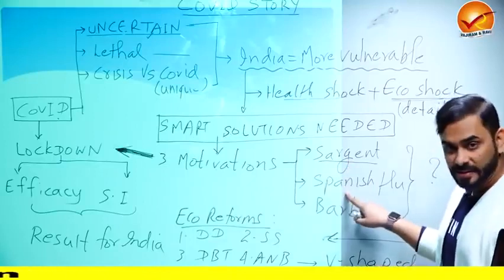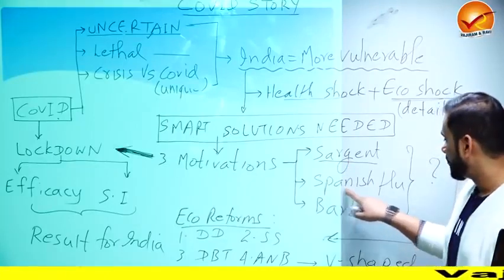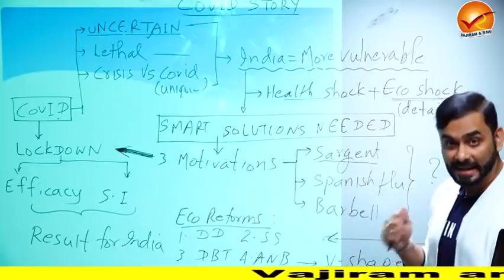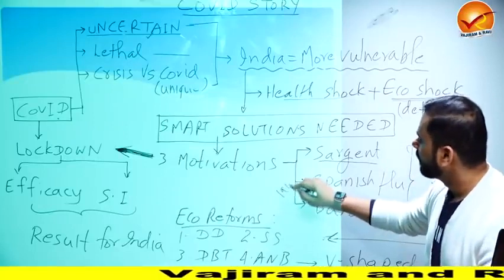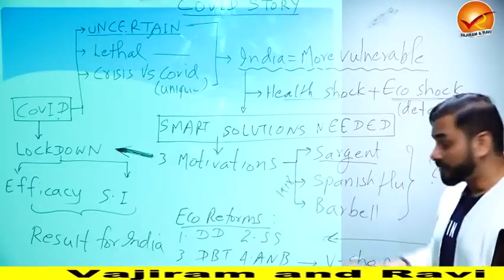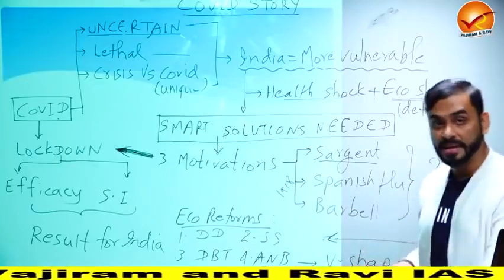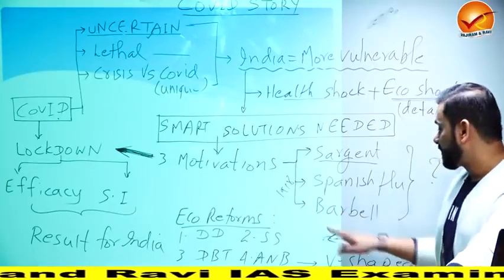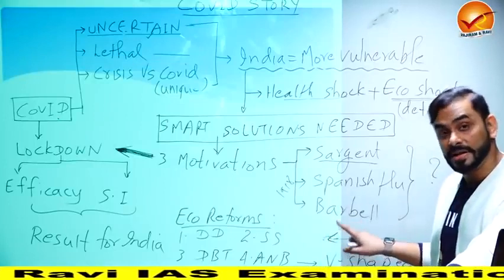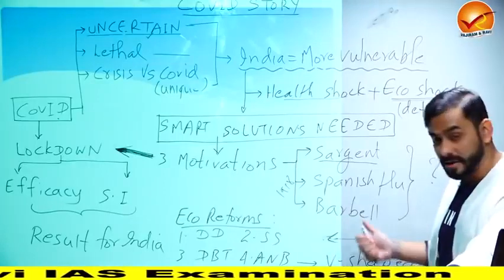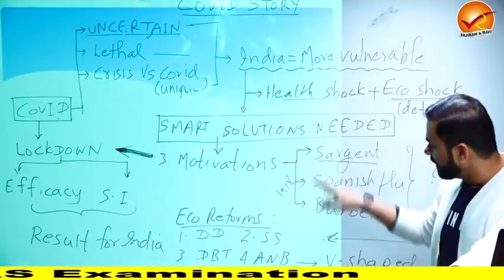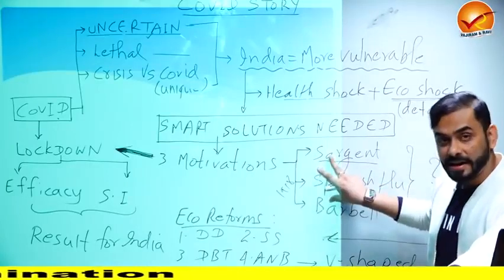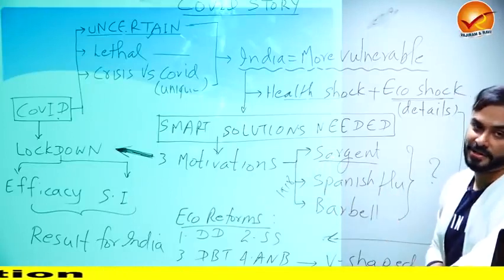The second motivation for India is the Spanish flu. This was a case which happened around 1918, and some steps were taken to control it. India took some lessons from it and adopted them, right? So this was the second thing. Third is the barbell model or strategy in finance. In finance, we use this strategy in some situations. So India got motivation from these three, and using these three, India took some important lessons.